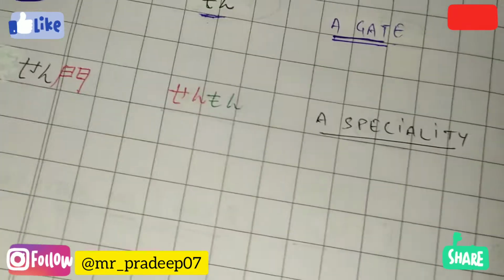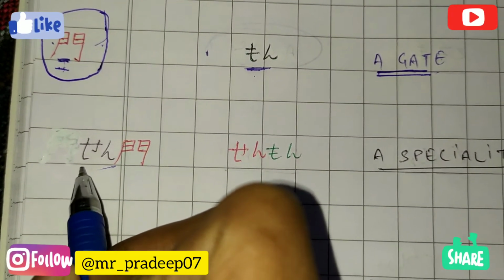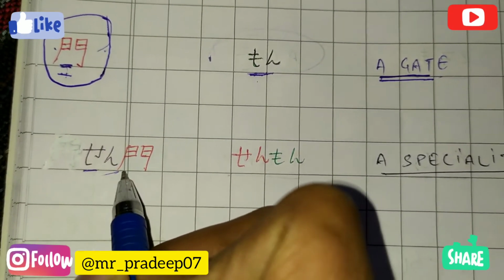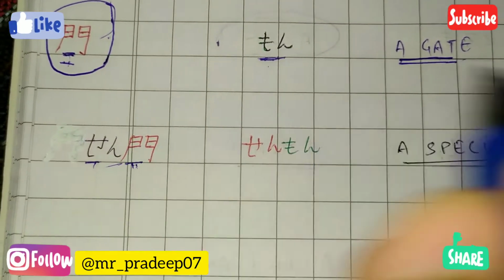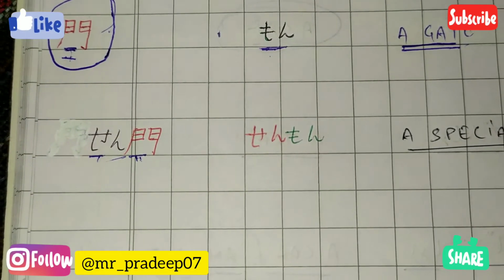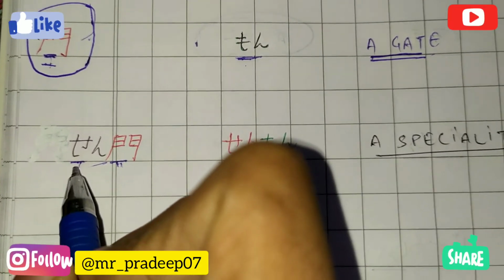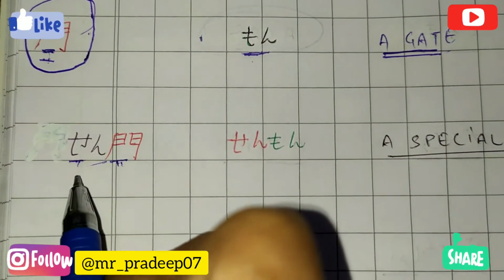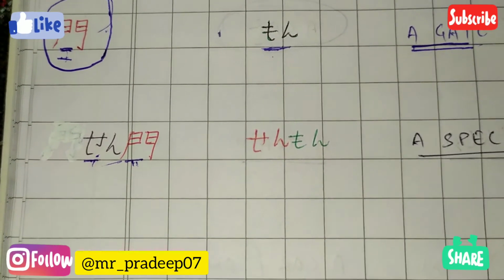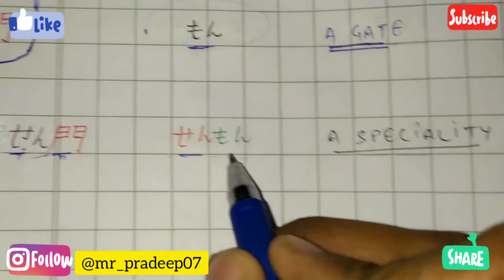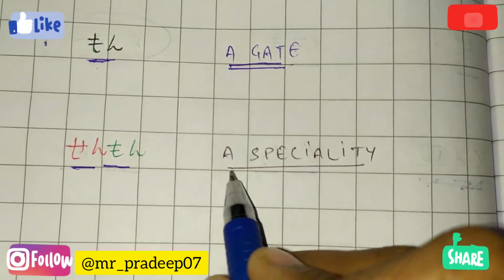And the next one, here there will be two kanji. One is the kanji of sen, and this is the kanji we are learning right now. The kanji of sen we will read later, so that's why I have written it in hiragana only. So it would be called sen mon, which means a speciality.